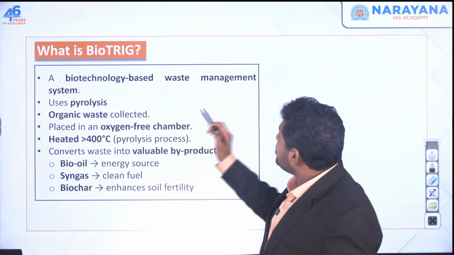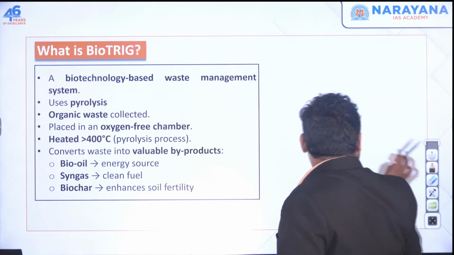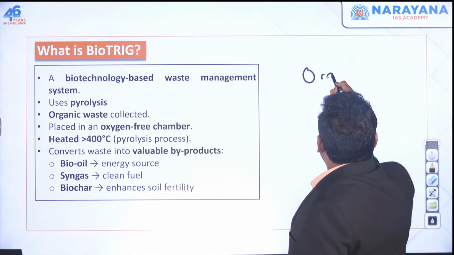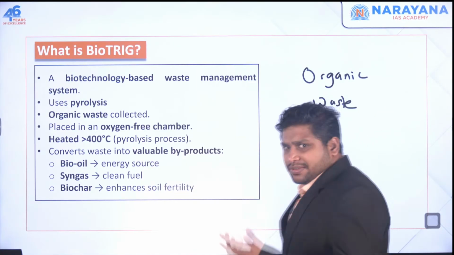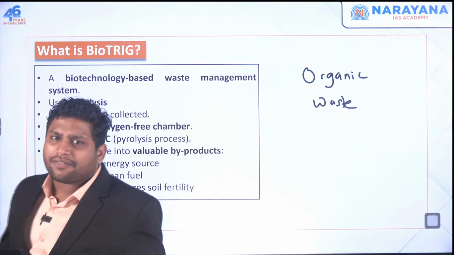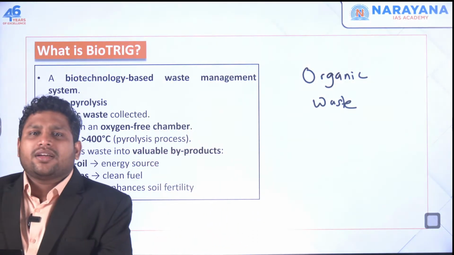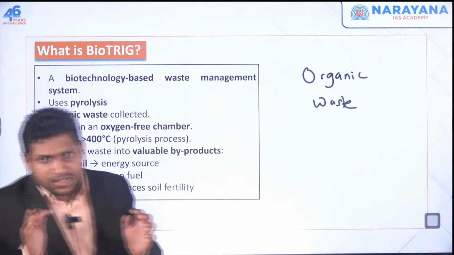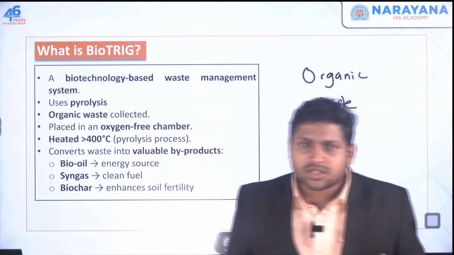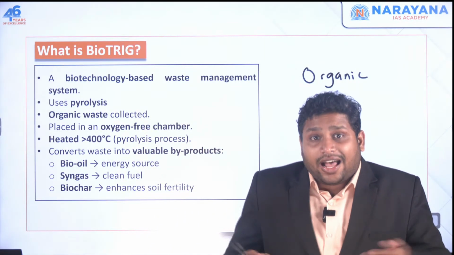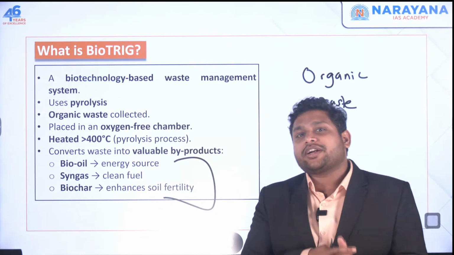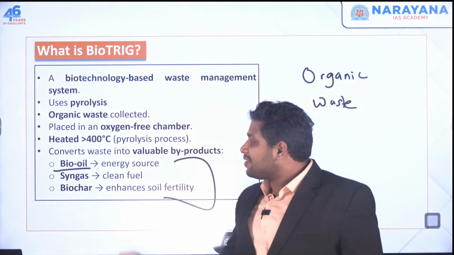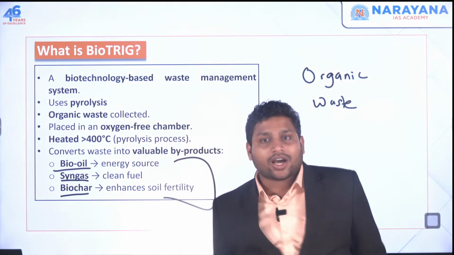Now when you do this pyrolysis on any waste, especially organic waste, and in the rural part we get a lot of organic waste, let's say the stubble we have got, or many other stuff. If you collect all this waste and go for this pyrolysis process, it will not be burnt. Rather, we get some new byproducts. One product is bio oil, another one is syngas, and another one is biochar.